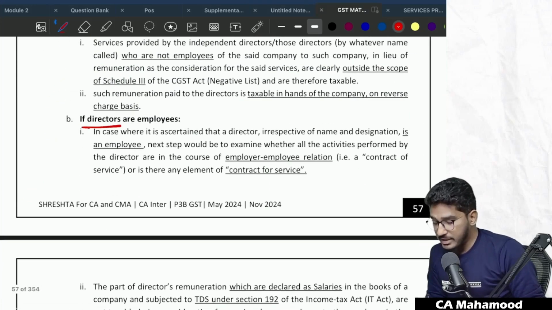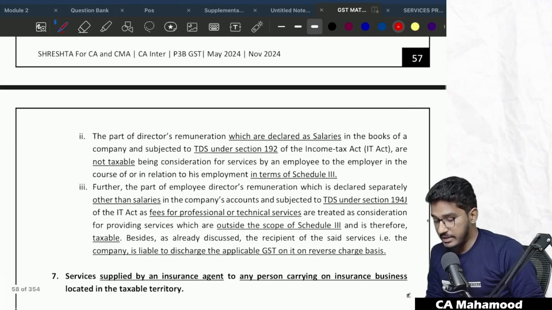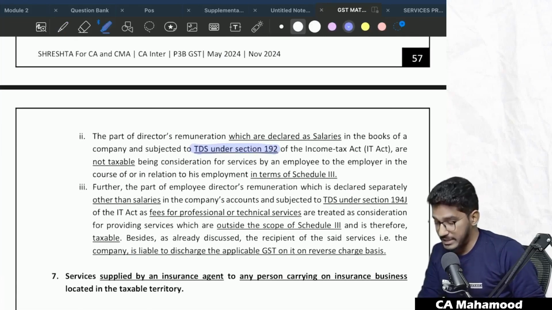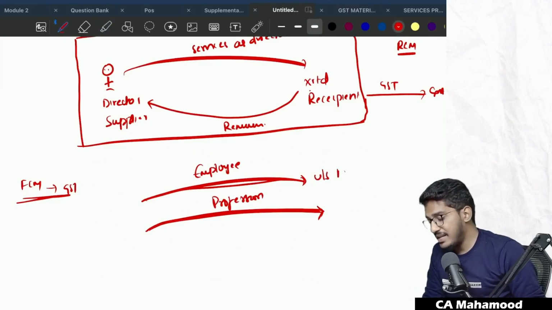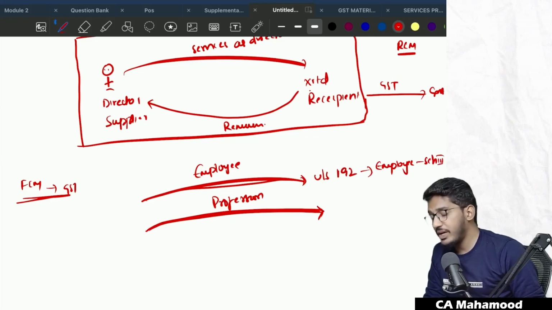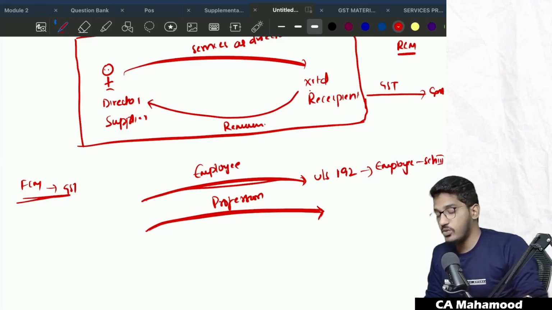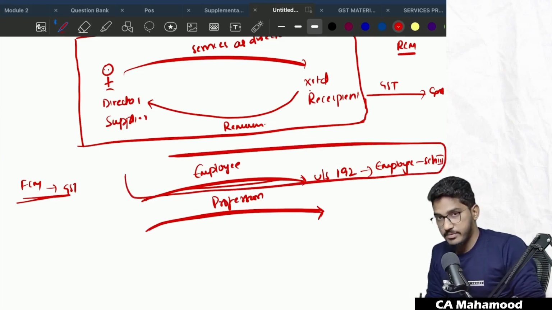If directors are employees, the TDS will be deducted under section 192 on whatever remuneration the company pays to the director. Then the director is not a professional, the director is an employee. This activity will fall under Schedule 3, services provided by an employee to the employer in the course of employment. These are completely outside the purview of GST.